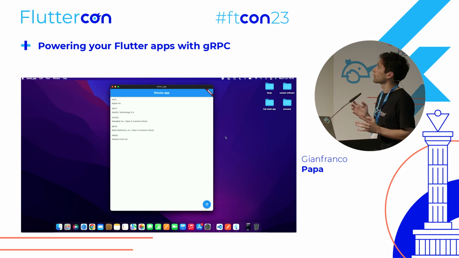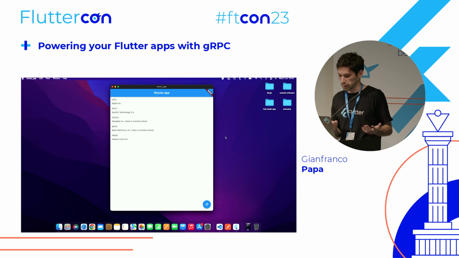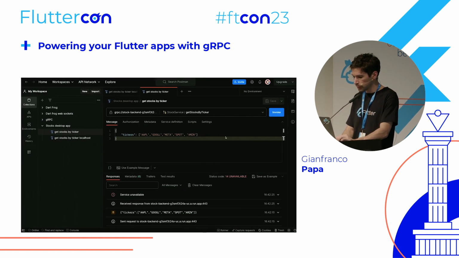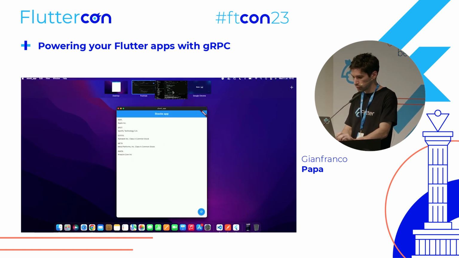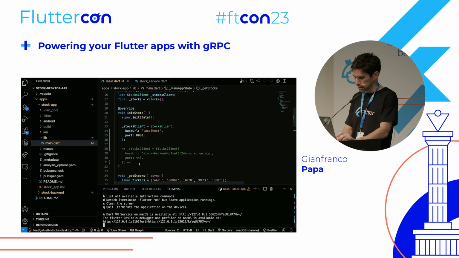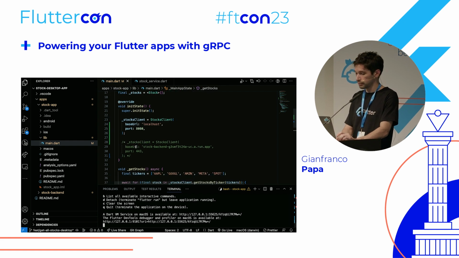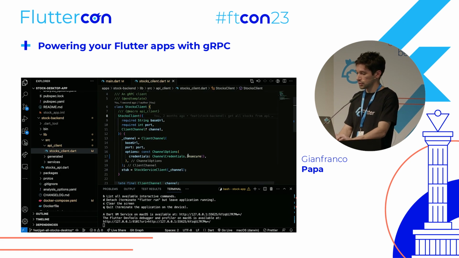So when the server has other responses, it will communicate to the Flutter app. But if we want to communicate, for example, with the server that we have in Cloud Run, we have to change the base URL and the port. So basically, I can comment this and this. And in the stock client, I have to start using a secure connection, okay?